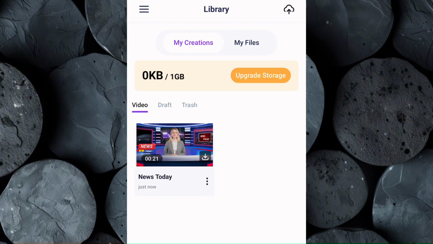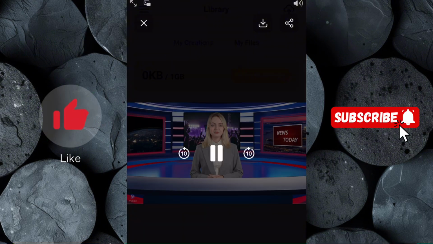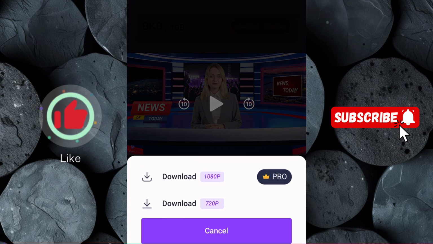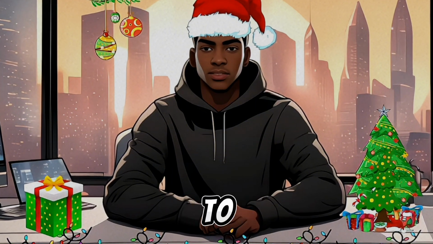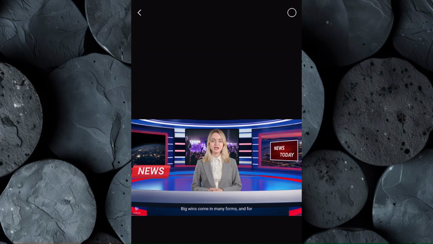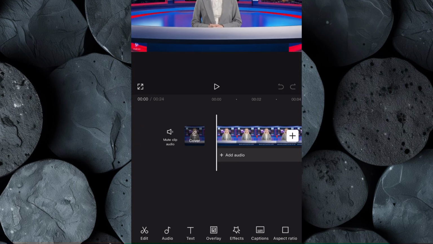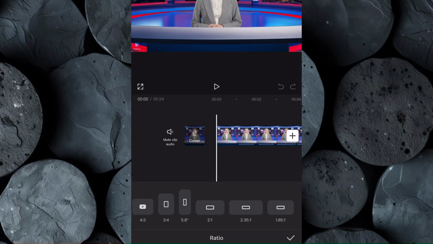Once the video is generated, you'll be able to preview it to check if you are okay with the editing. When you're satisfied with the result, click on Download to save the video to your device. The final step is to add more edits to our video with CapCut. Open CapCut, then click on New Project and import the video we just generated from Vidnoz into the workspace. Next, click on Aspect Ratio and change it based on the platform you want to upload your video to.